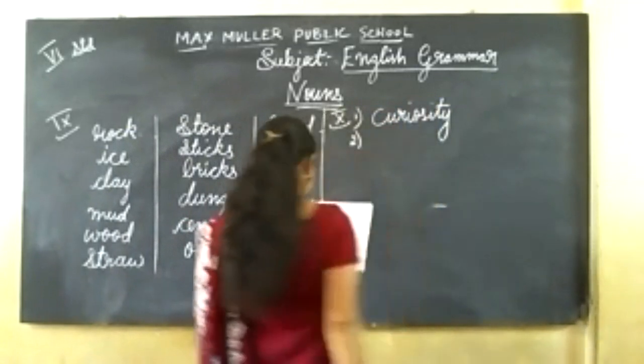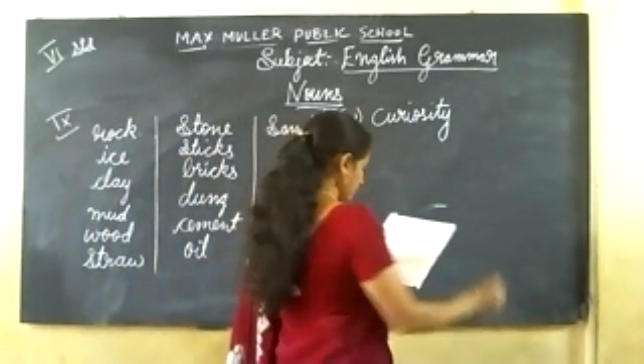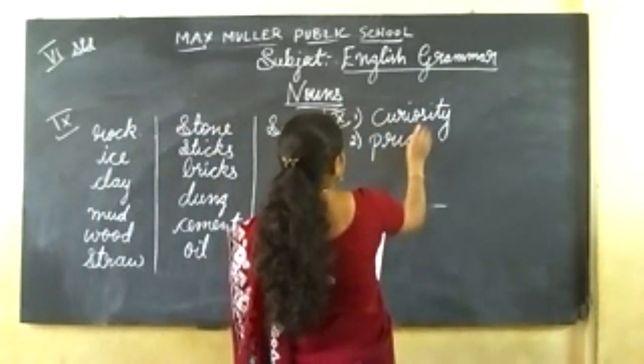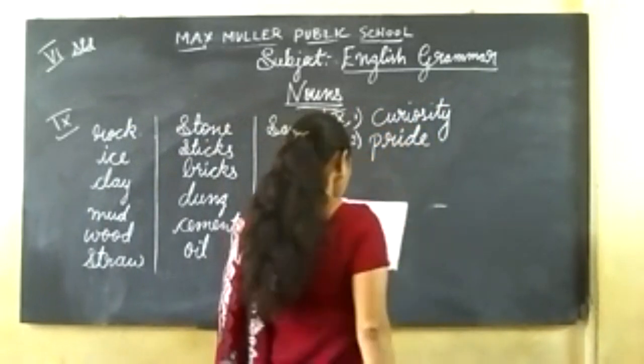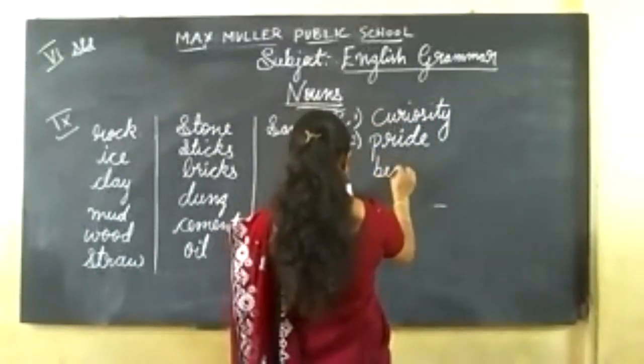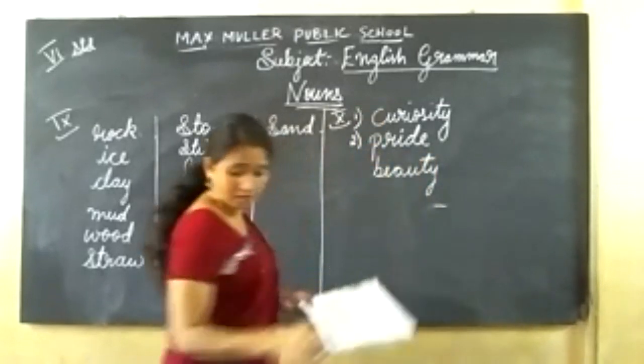Second one, proud. Pride. Beautiful. Beauty. There are no numbers.